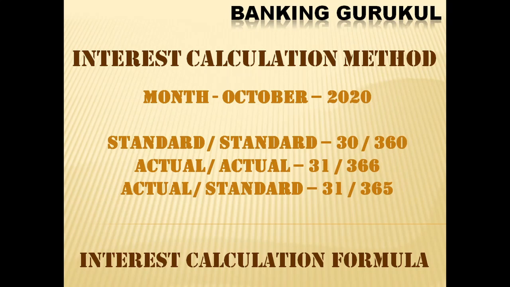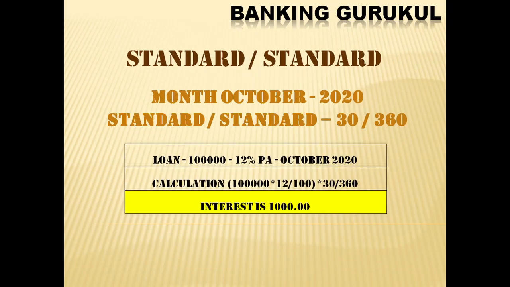These are the interest calculation formulas. For standard by standard, for the October month, I am calculating interest for 1 lakh at 12% per annum. You can see my calculation formula. Interest is 1000 rupees. For 1 lakh, 1 month, 1000 rupees.